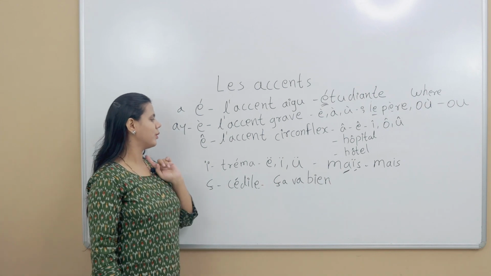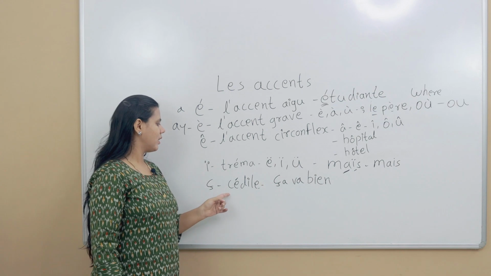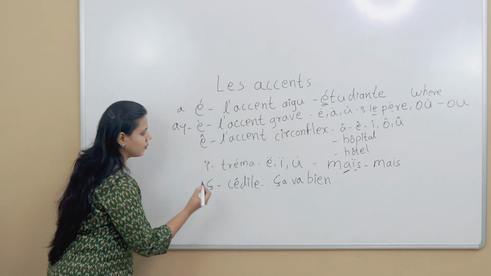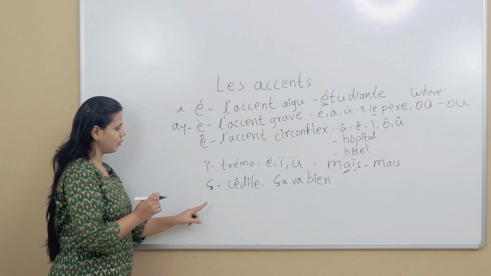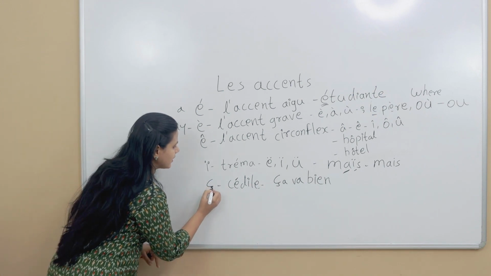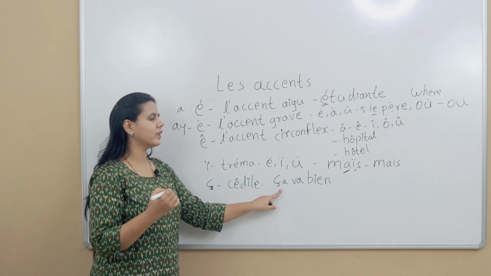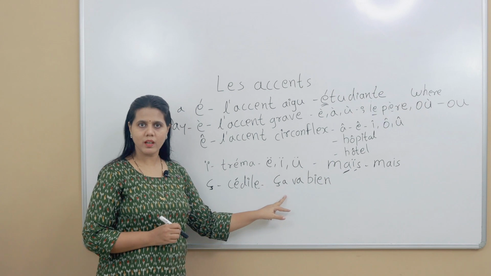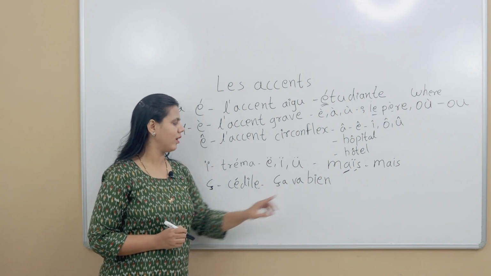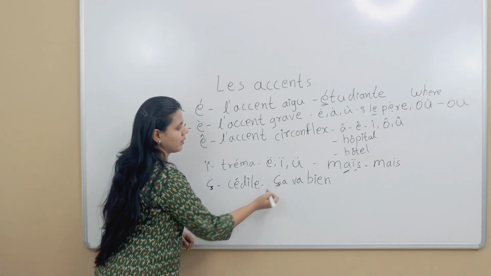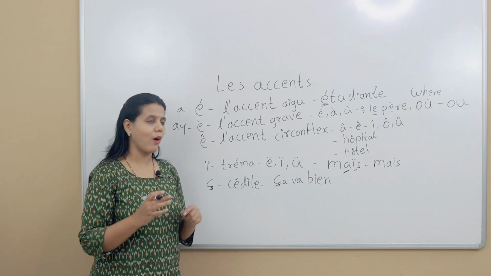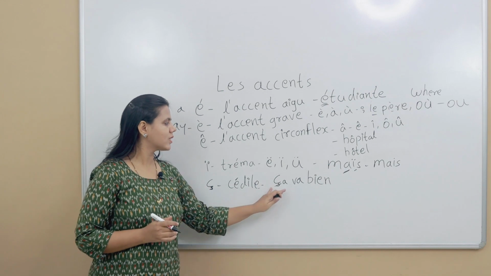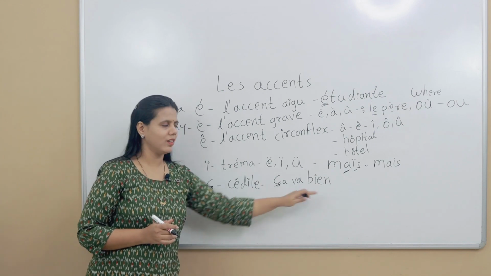Next accent is cédille. There is a little, small s-like shape under the c. It gives us an s sound. So, ça va. If you don't put this, the pronunciation will change. Ka va has no meaning.